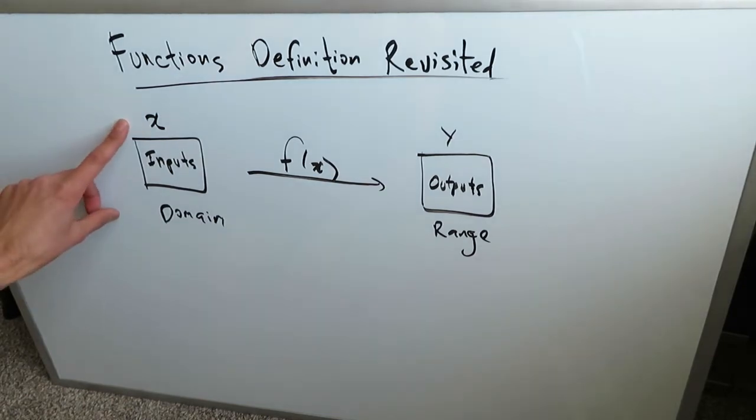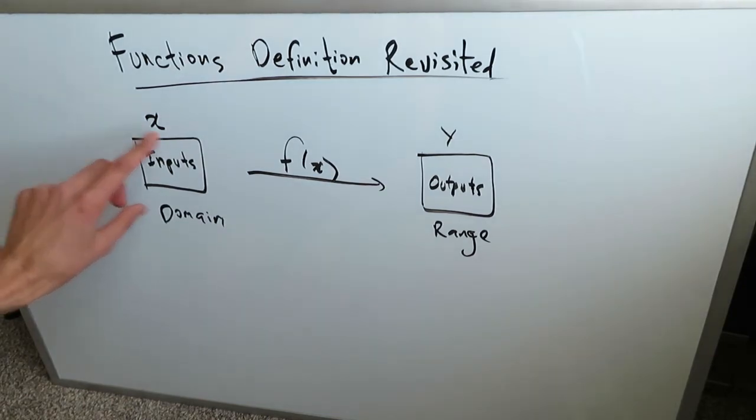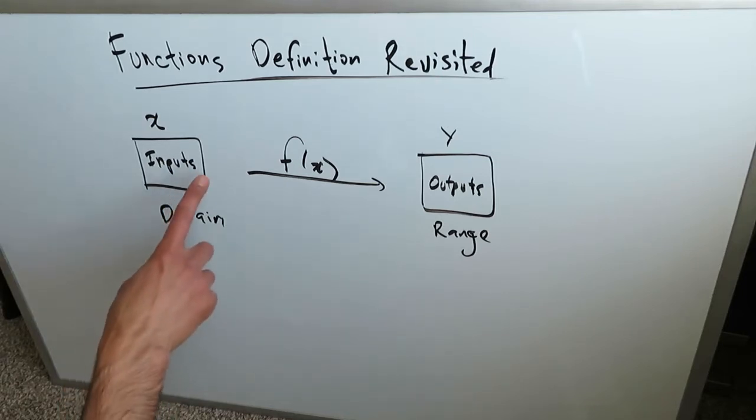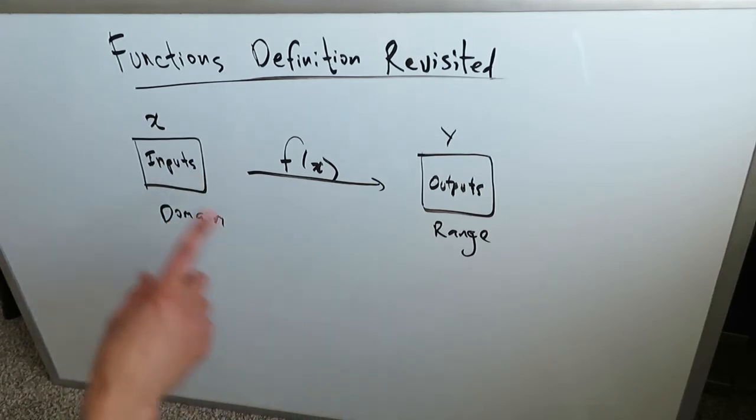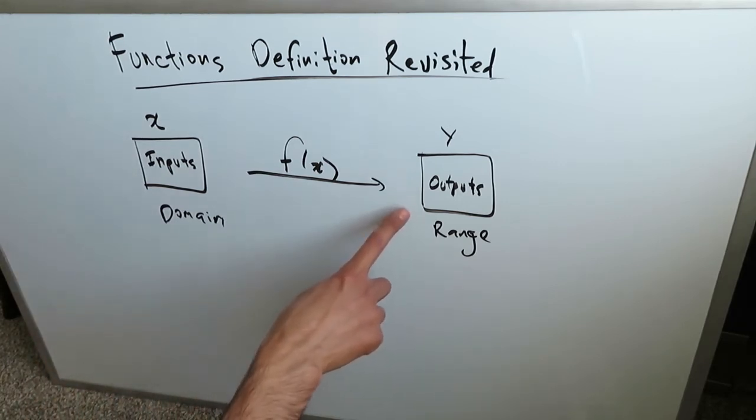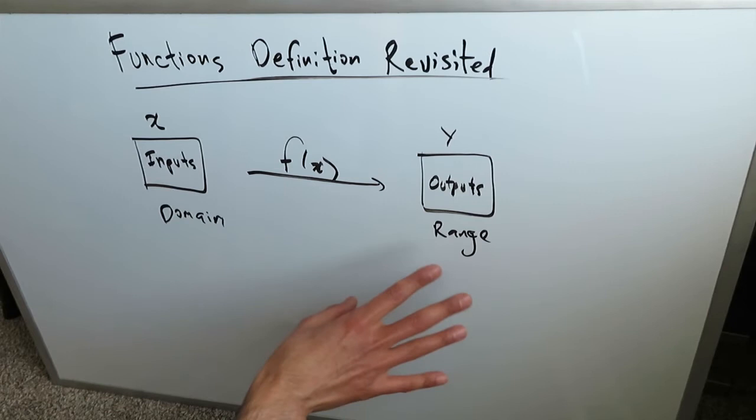You cannot have a single domain value or an x value giving rise to two separate range values. That would be a clear violation of the definition for functions. You can have, however, multiple domain values or x values all generating a single y value or a range value.